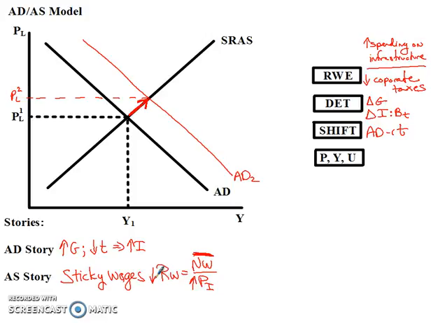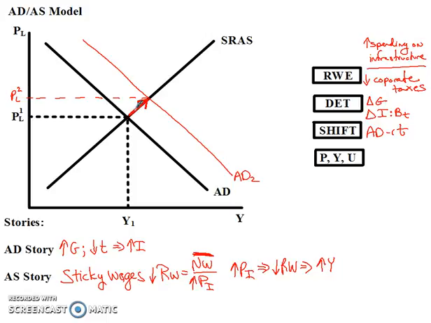As real wages decline, that means that companies are going to hire more workers. First, let's say this: the first step in this was an increase in prices. The increase in prices causes the decrease in real wages, and the decrease in real wages causes companies to hire more workers. As they hire more workers, that will increase gross domestic product. So higher prices cause higher production.